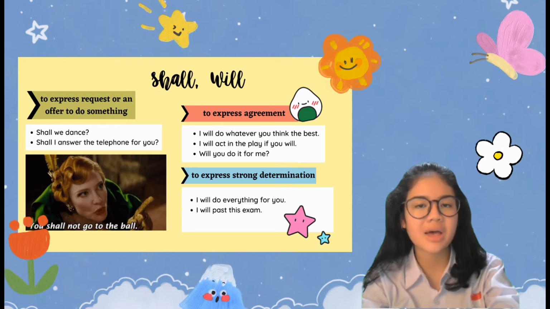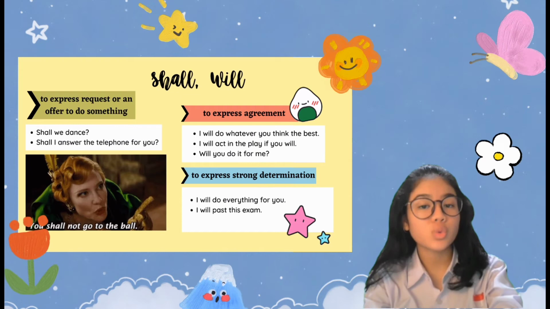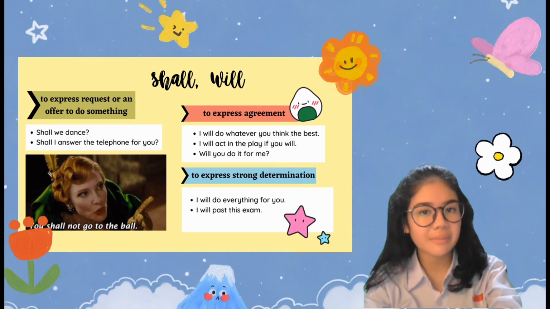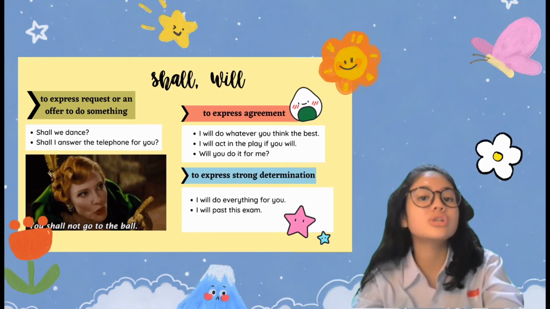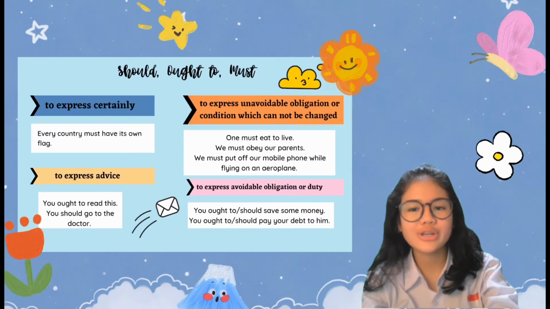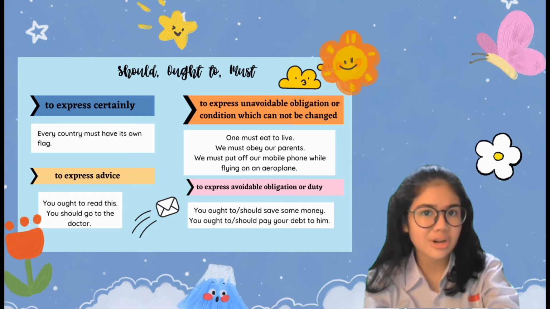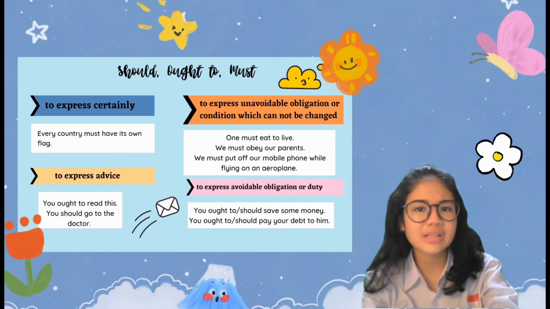I will pass this exam. Like you're sure you will do it. So we can use will if you're really sure about something. We use the previous ones, like may or might, when you're not sure about something. Next, we have should, ought to, and must. To express certainty, like 100% correct, every country must have its own flag.